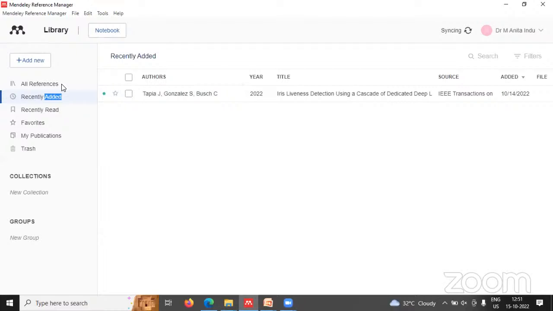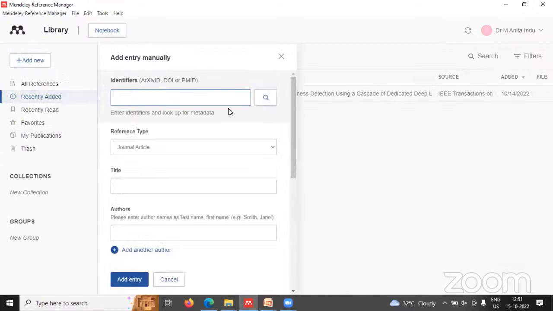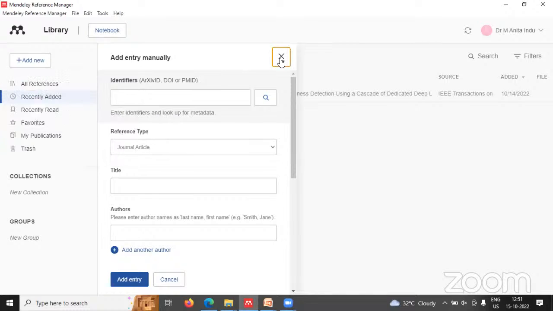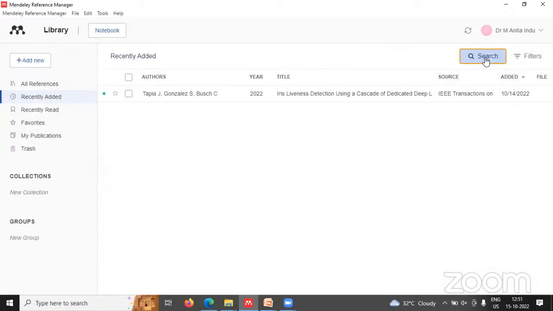So this is the library. You have to press this button, plus Add new. When you click Add new, you can add files from the computer. Suppose you have already saved some files on your desktop or in a folder, you can just take the files from there, or you can enter them manually like this. Otherwise, you can also search for them. There is a facility for searching files. See, this is the search button.